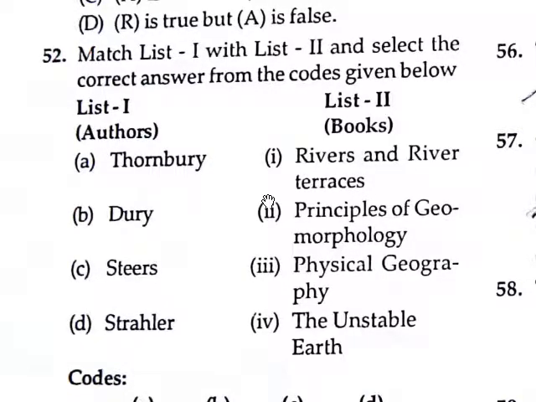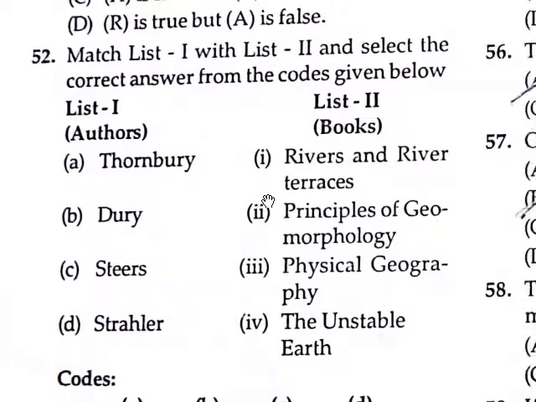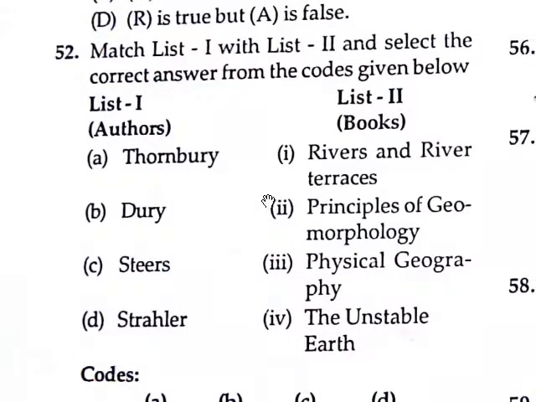Match list 1 and list 2 and select the correct answer from the codes given below. List 1: authors and books. The authors are Thornbury, Dury, Steers and Stellar.